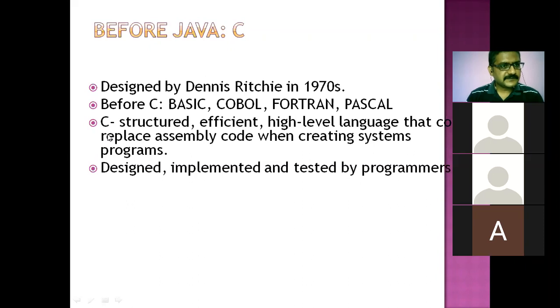And as we said, C is a structured programming language. You can see this point: C is a structured programming language because it contains functions. It makes programming very easy to construct, and it is a combination of small parts called functions. Functions are the major advantage of C programming, and they are designed and implemented by the programmers.